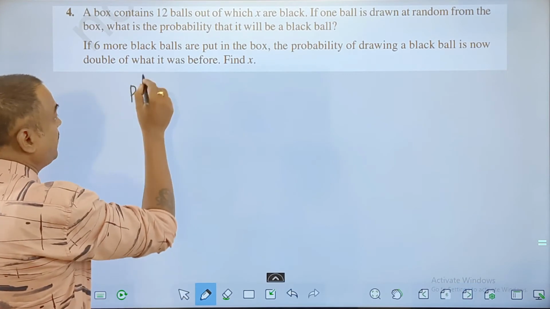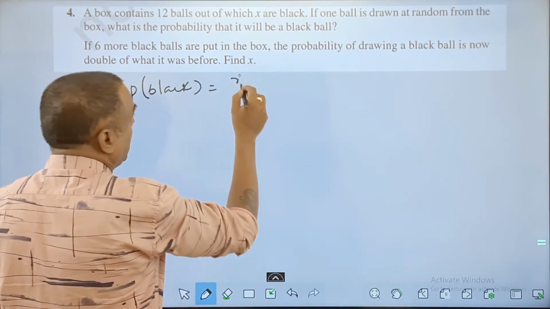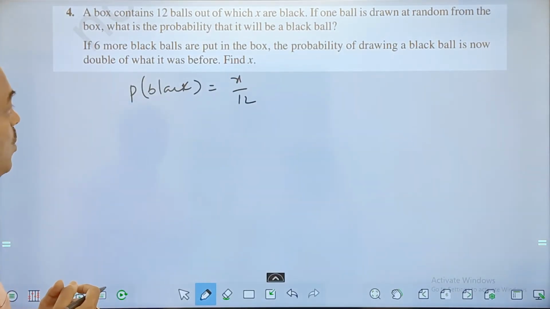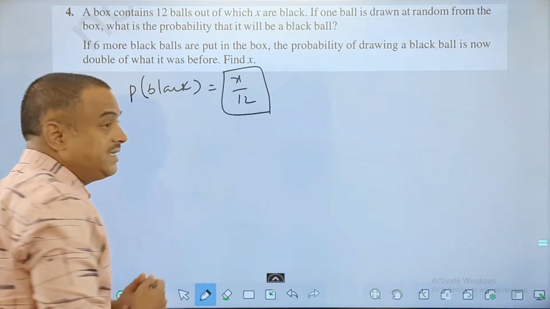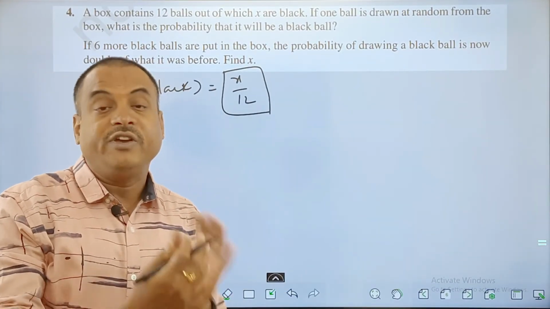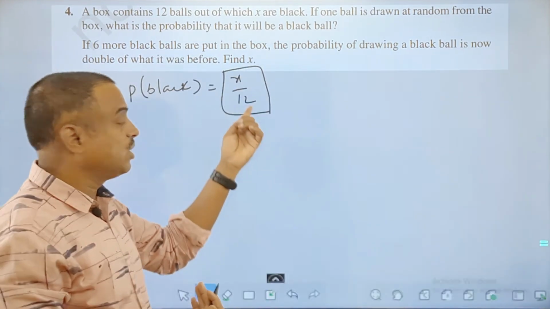So the probability of getting a black ball will be x out of 12. Total number of balls is 12, and favorable are x. So that is the answer, x out of total.